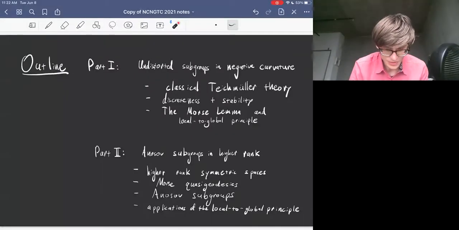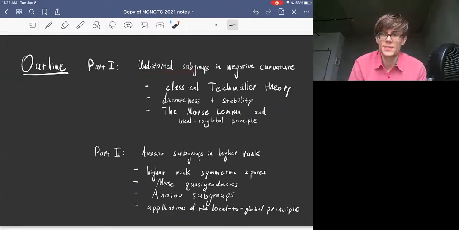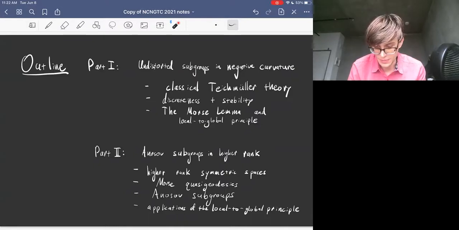Hello, welcome back to my two-part talk about the local to global principle for analysis of subgroups. In part one, we talked about undistorted subgroups, which is the special case of analysis of subgroups in negative curvature. And we talked about how representations from diagonal space fit into the picture. We talked about the Morse lemma for quasi-geodesics in hyperbolic space. We talked about how the local to global principle implies stability for undistorted subgroups in that setting.